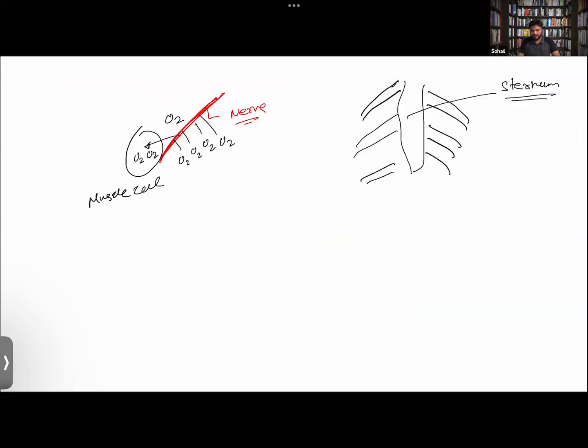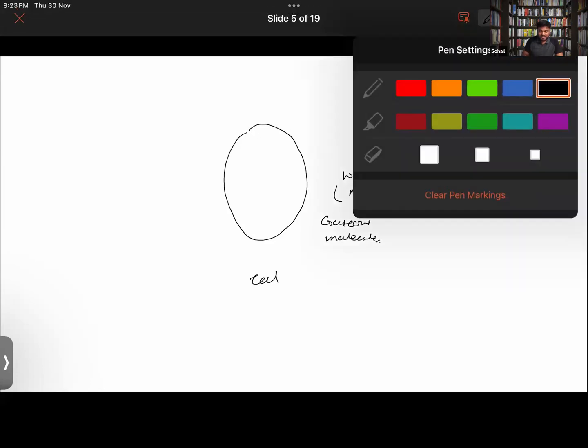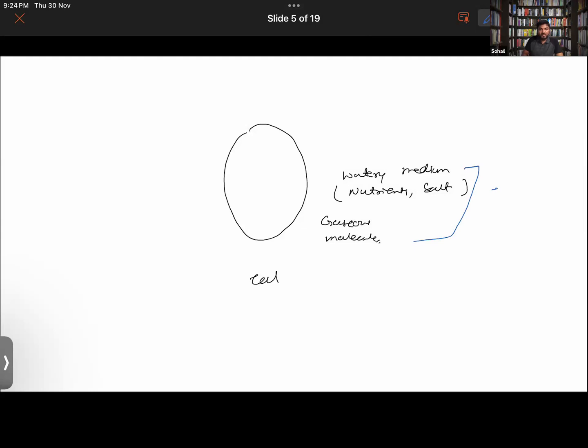Say this is a cell, and this cell is surrounded by a watery medium which consists of nutrients and some amount of salt. There could be gaseous molecules around the cell too. All this makes up the external environment of the cell.